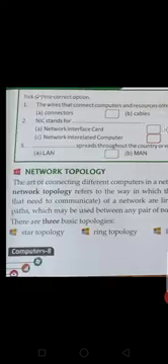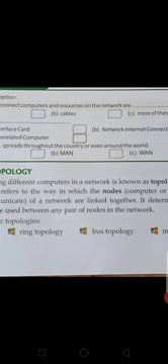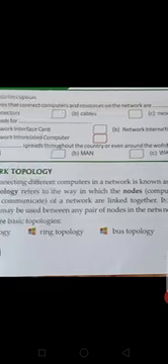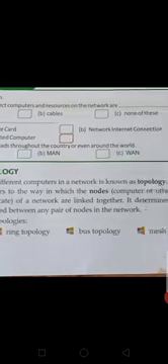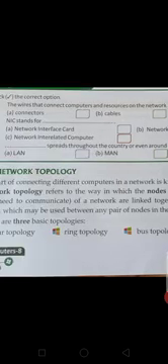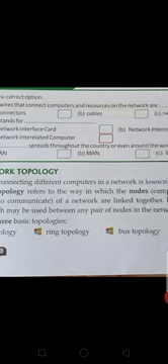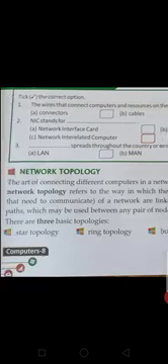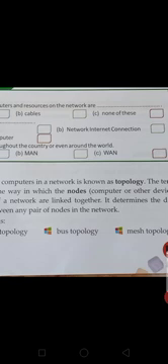The term network topology refers to the way in which the nodes, computers or other devices that need to communicate, of a network are linked together. It determines the data path which may be used between any pair of nodes in the network. There are four basic topologies: star topology, ring topology, bus topology and mesh topology.